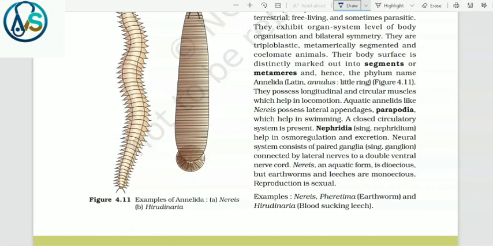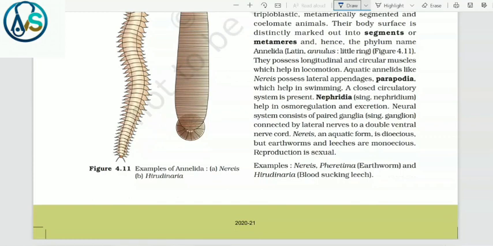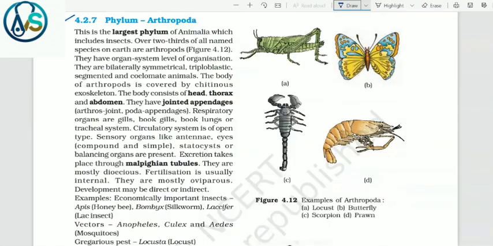Nereis, an aquatic form, is dioecious, but earthworms and leeches are monoecious. Reproduction is sexual. Examples are Nereis, Pheretima, that is earthworm, and Hirudinaria, that is blood-sucking leech.